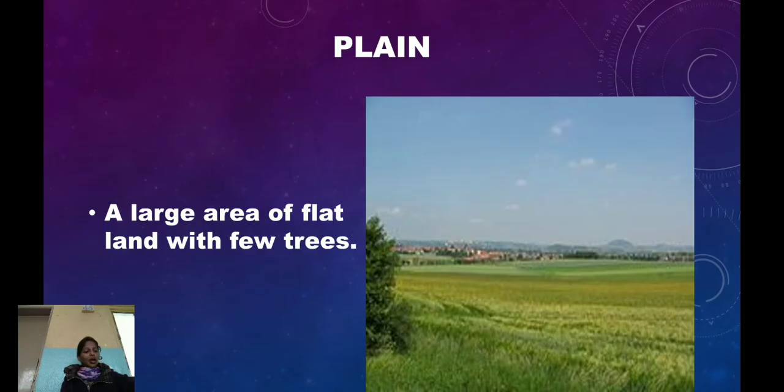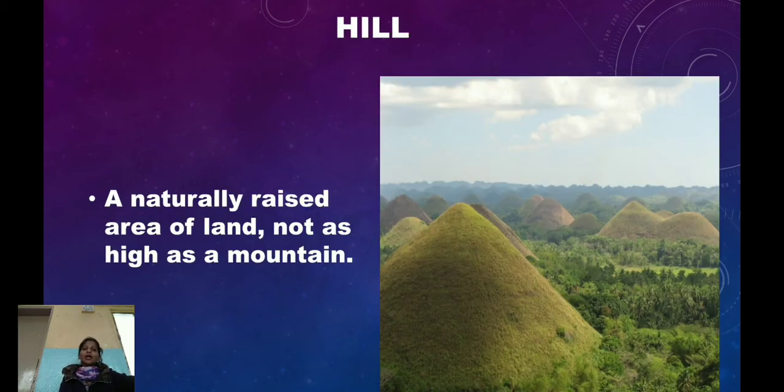The land is not even in all places. The unevenness gives rise to different shapes to the land in different places. They are called landforms. You can see some landforms like the plain. Plain means a large area of flat land with few trees. Hill.